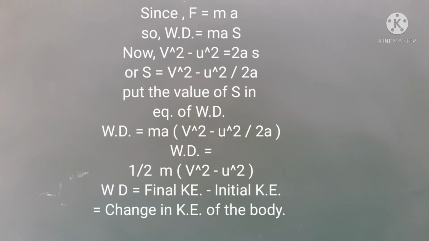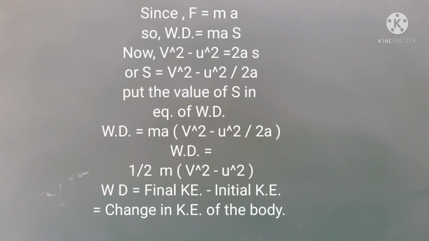Using equation 4 in equation 3, we get W is equal to ma within bracket v square minus u square upon 2a is equal to half m within bracket v square minus u square, or W is equal to half mv square minus half mu square, or W is equal to final kinetic energy of the body minus initial kinetic energy of the body is equal to change in kinetic energy of the body.